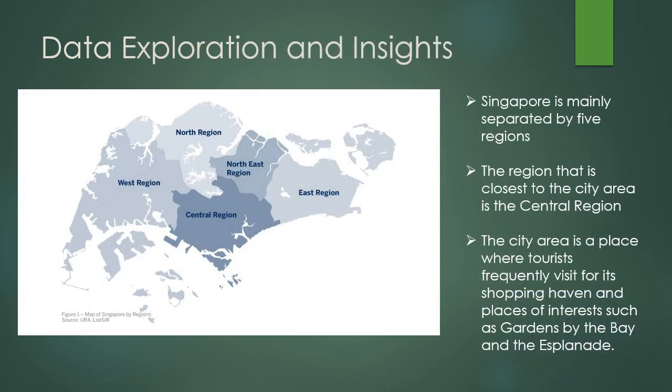Okay, now we go over to the Singapore map. Singapore is divided into 5 different regions. The region that houses the city area, where the hustle and bustle of the towns and businesses is, is the central region. The city area is where tourists visit frequently for shopping and places of interest such as Gardens by the Bay, Esplanade, as well as Singapore Flyer. The East region is where Changi Airport is located, and tourists will be welcomed by the newly built Jewel Changi Airport.